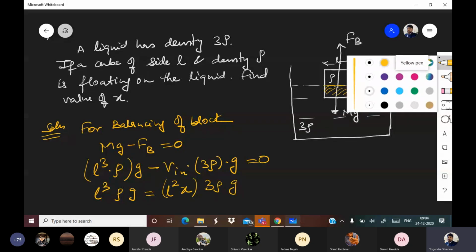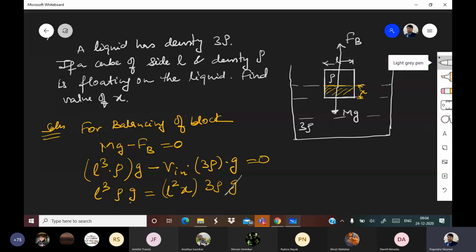And now we are going to start cancellation. G, rho, L square, L. So basically L comes out to be 3x, and X comes out to be L by 3. So those who have given L by 3 as the answer are correct today.